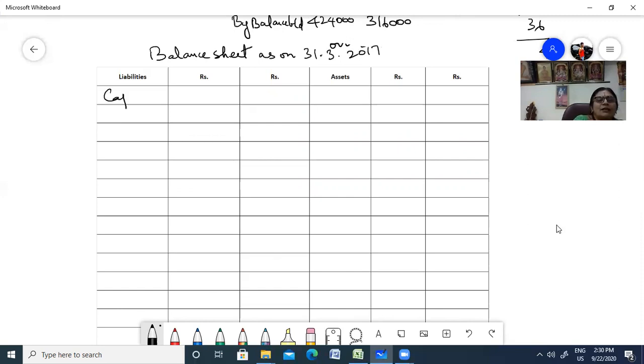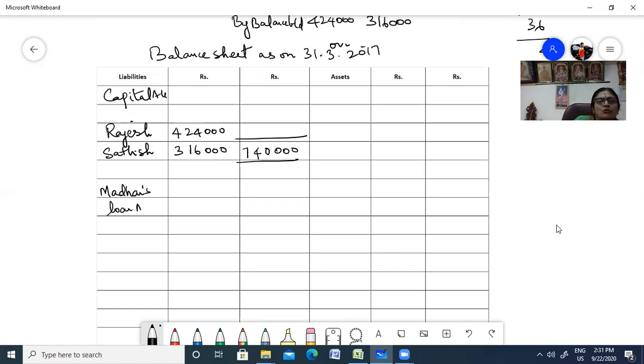Okay. First we'll finish off the liability side. First we'll finish off capital account. Capital account of whom? Rajesh and Satish, they're going to continue, right? What is Rajesh going to get? 2 lakh and 42,000. And here Satish 3 lakh and 16,000. So bring down the total here, 7 lakh and 40,000. Right? Okay. Now Madan's loan account. He's not paid. So you're going to put it in Madan's loan account. What is his balance? 2 lakh and 82,000.